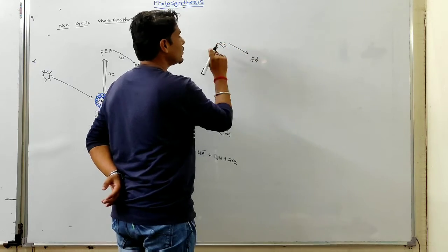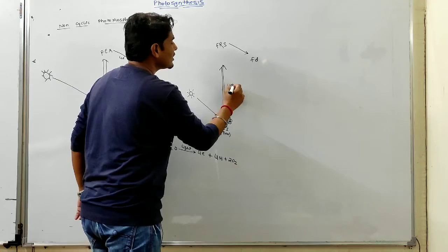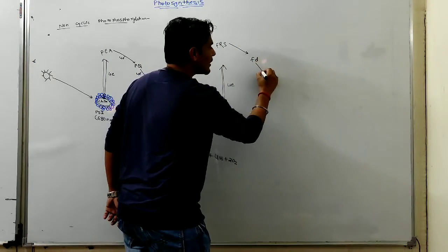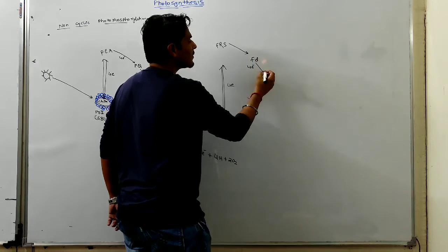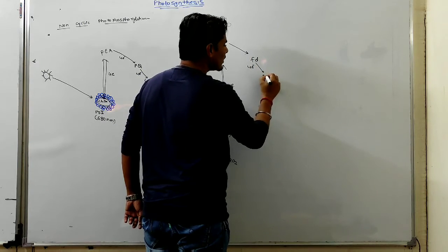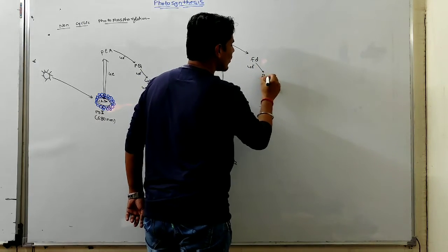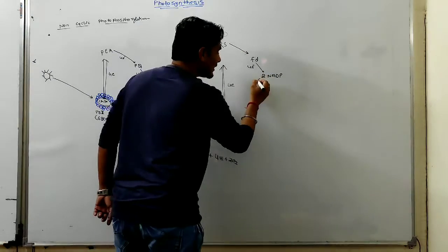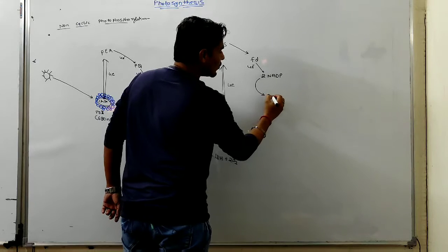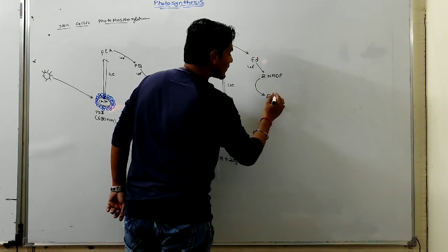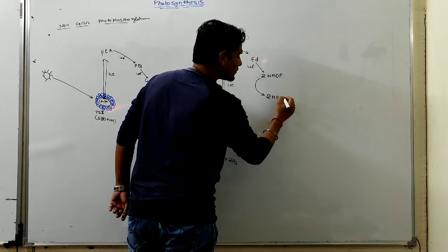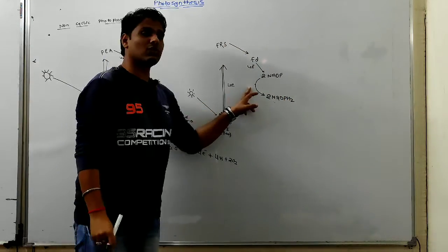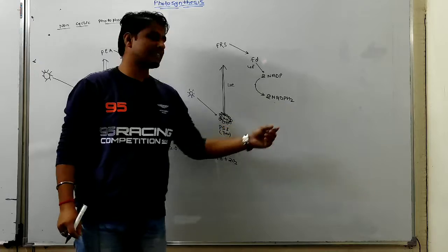Ferredoxin passes the electron to NADP, and NADP synthesizes two molecules of NADPH2 in presence of the enzyme NADPH2 synthetase.